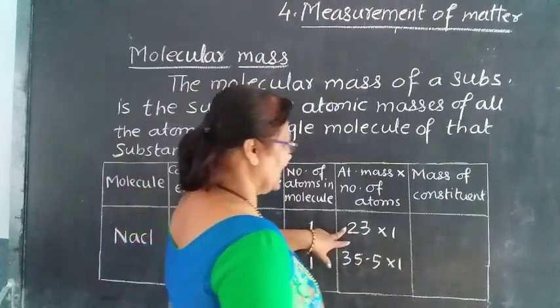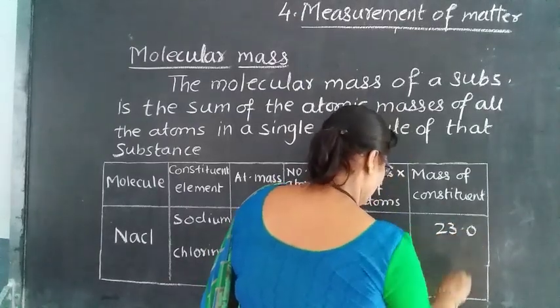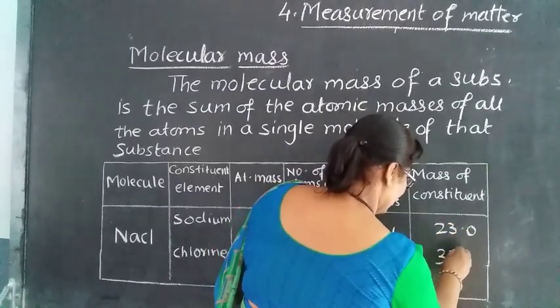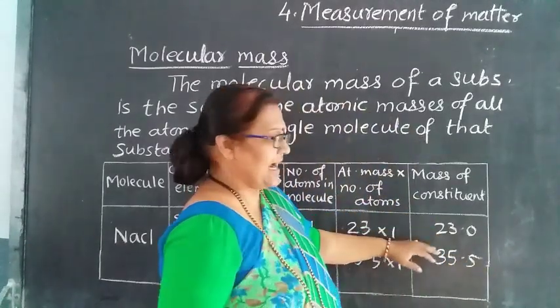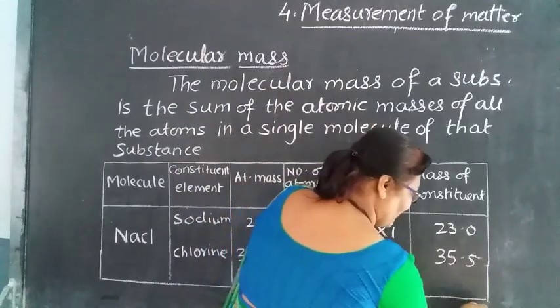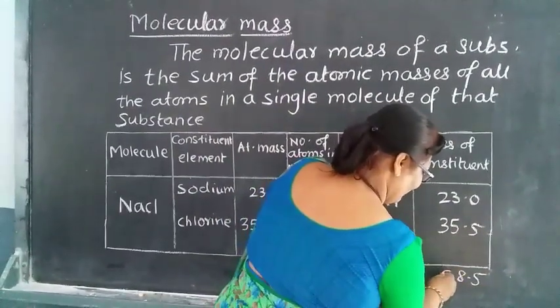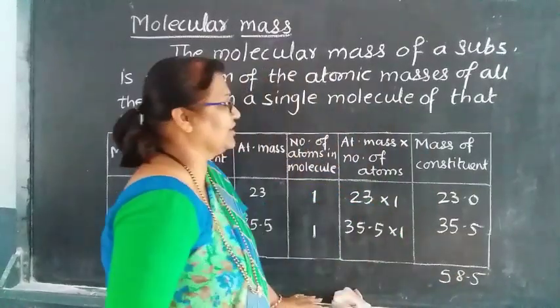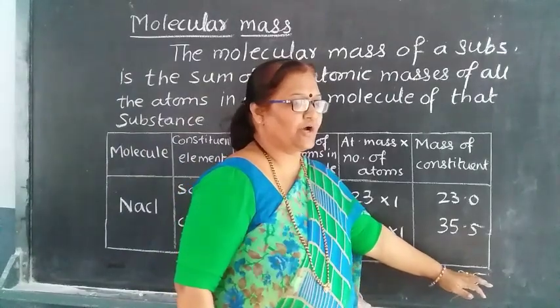So what will that be? 23.0 and 35.5. Whenever you add these, you will get 58.5. That is nothing but the molecular mass of NaCl, which is 58.5.